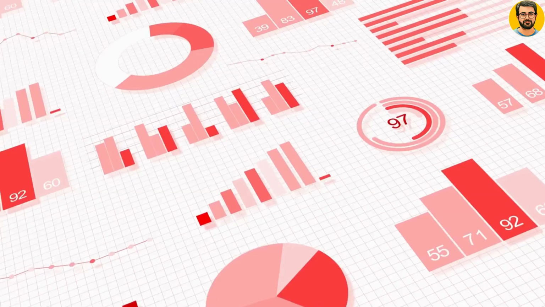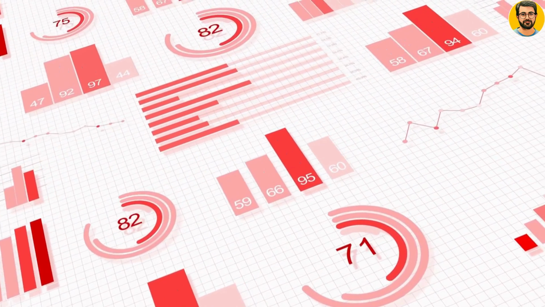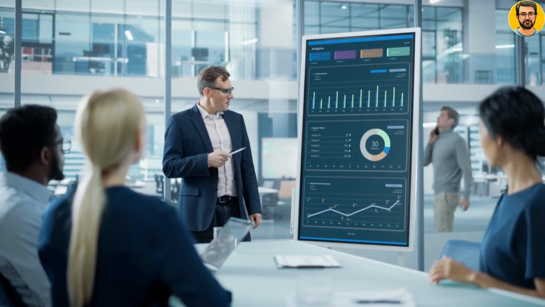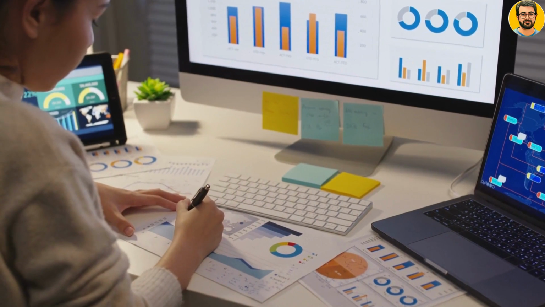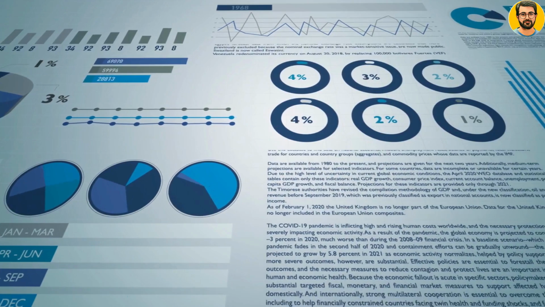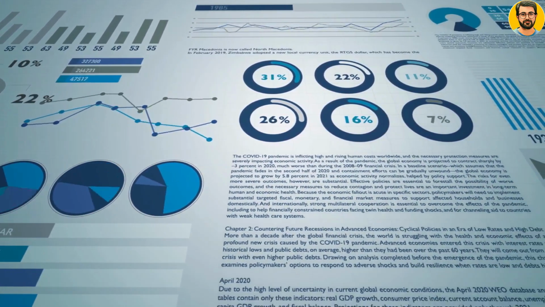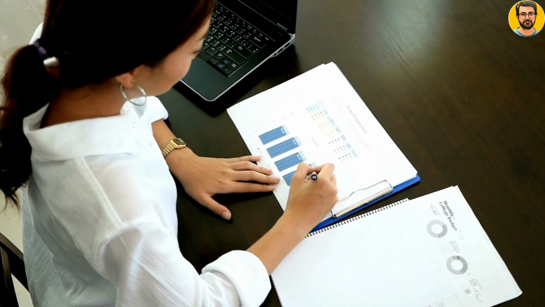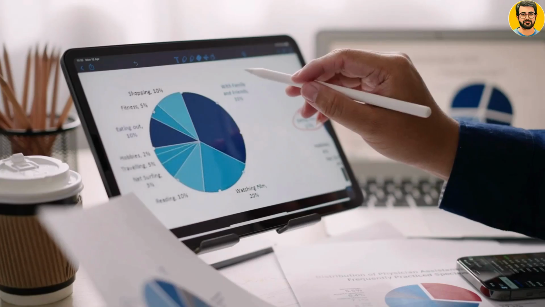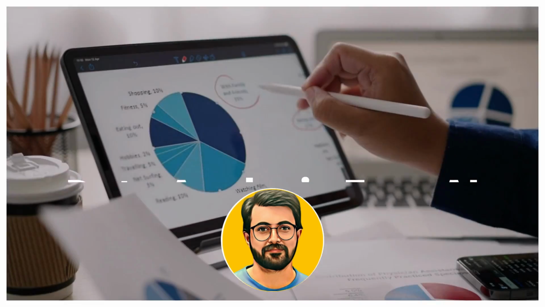Prepare to be amazed as we unleash the power of artificial intelligence to unravel insights from your data like never before. With user-friendly interfaces and powerful algorithms at your fingertips, you'll unlock a whole new level of analytical prowess. Don't miss out on this opportunity to harness the potential of advanced data analysis tools without breaking the bank. Get ready to embark on an extraordinary adventure and discover the possibilities of free AI for data analysis. Your data-driven future starts here.